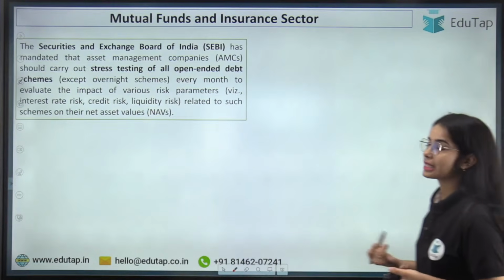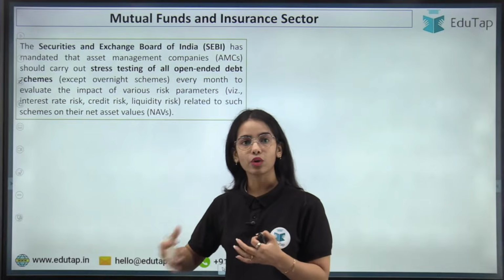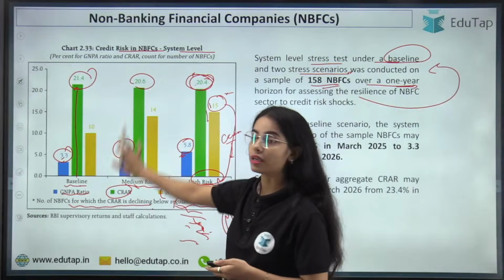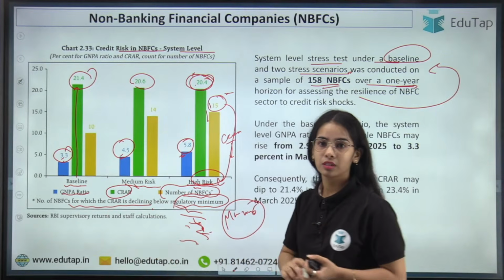Now coming to the mutual funds and insurance sector. So we are towards the end of the second chapter now. So the SEBI. Now any confusion in here first? Any confusion here?